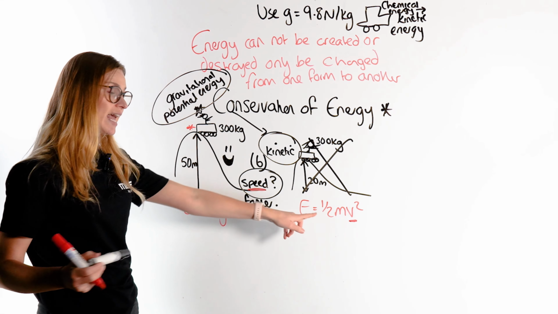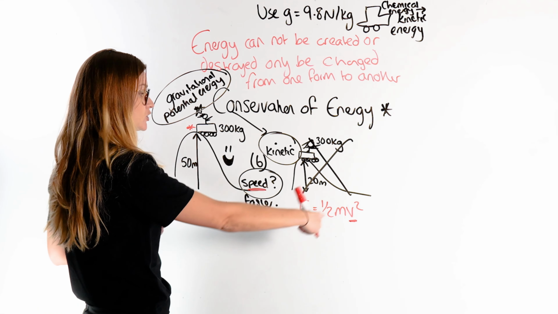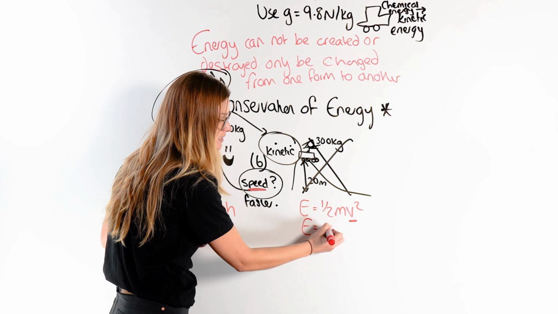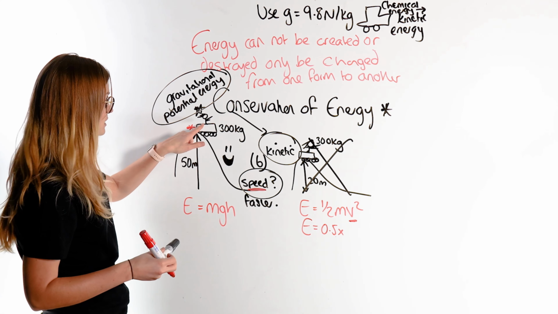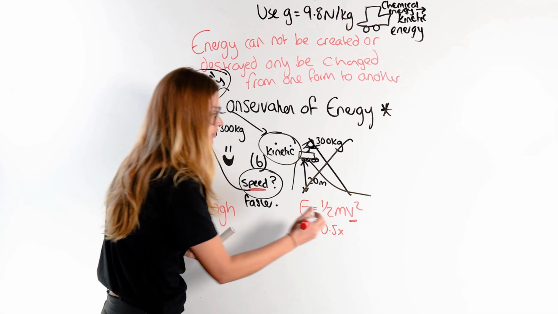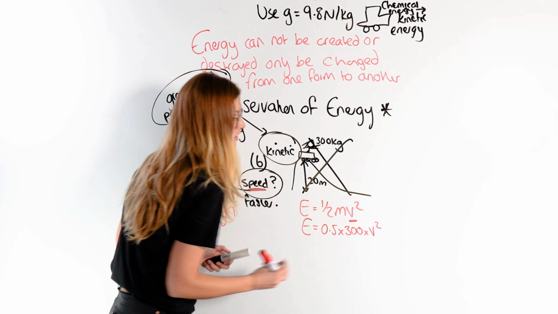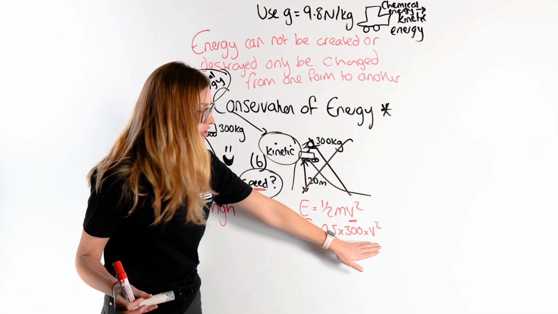But right now, I can't just find the speed, because if I try to plug this in, nowhere was I told the energy. So nowhere do we know what the kinetic energy is to be able to calculate a half times the mass. We do know the mass. The mass of the person in the ride is 300 kilograms times the speed squared. Do you see? So I can't figure anything out right now. I don't know the energy, so I can't figure out the speed.